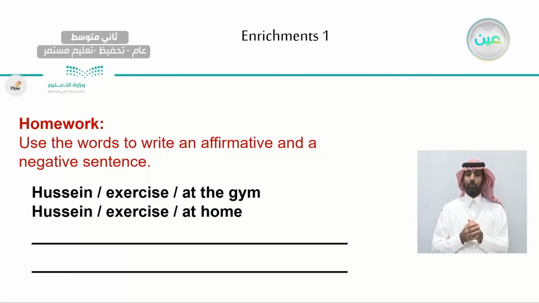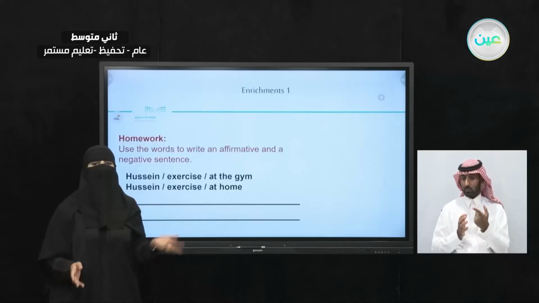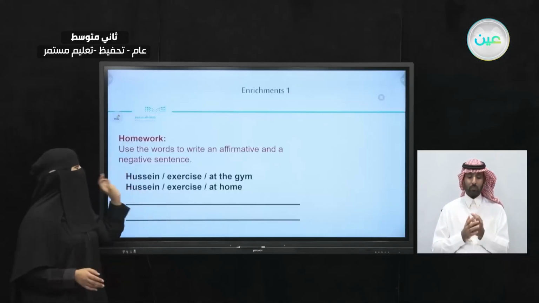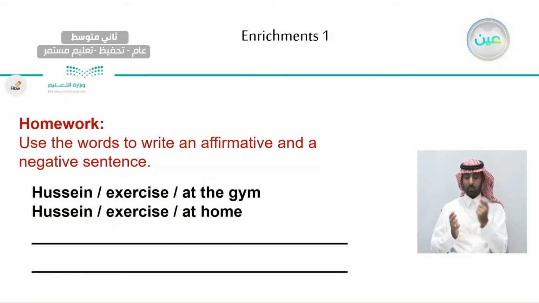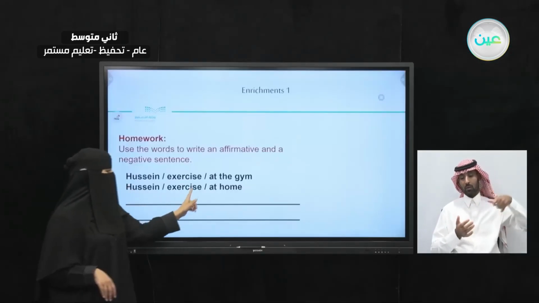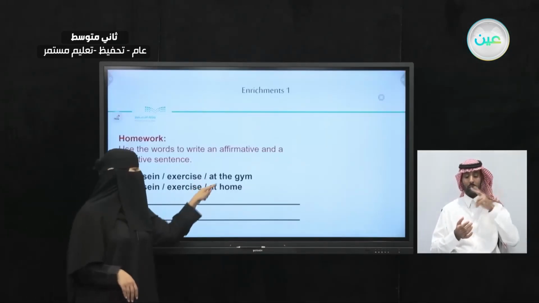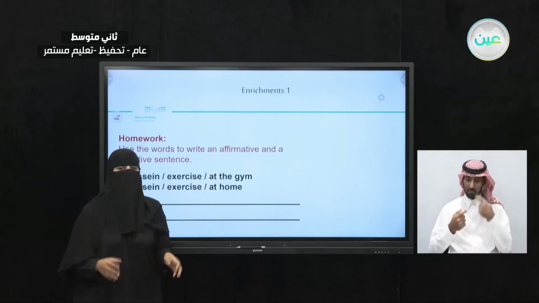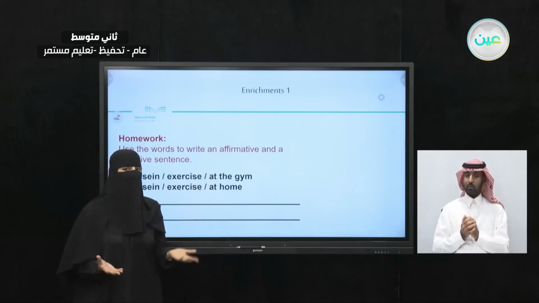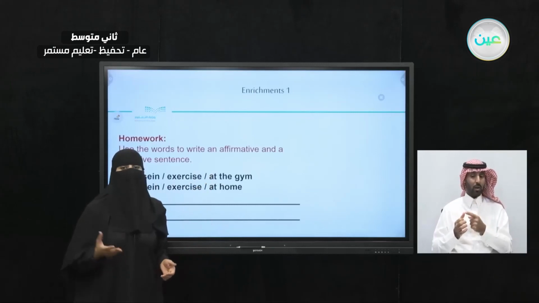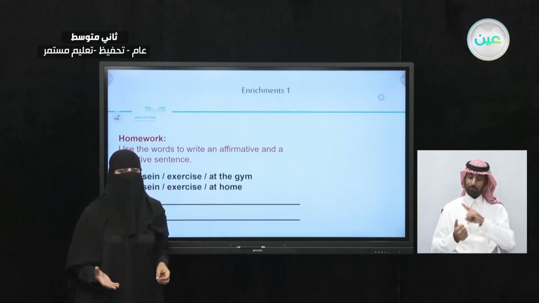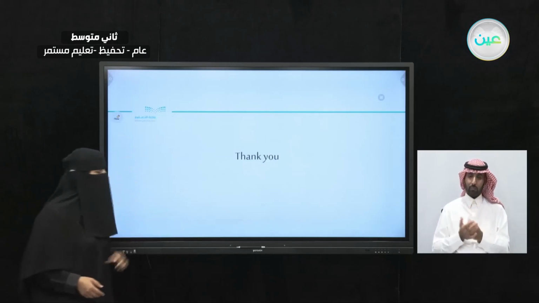Now, for your homework, what are you going to do? You're going to do the same thing here. You're going to use the words to write an affirmative and a negative sentence. Here we have Hussein exercises at the gym. And the negative one is going to be Hussein exercise at home. Here we have different places, right? Now, what is the affirmative sentence going to look like, and how is the negative sentence going to look like? We're going to check in the next lesson together.